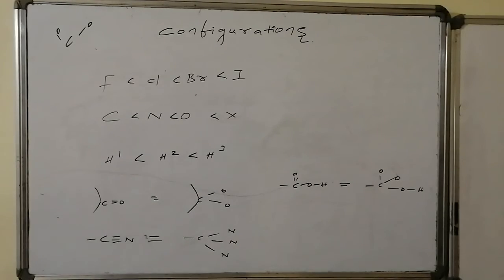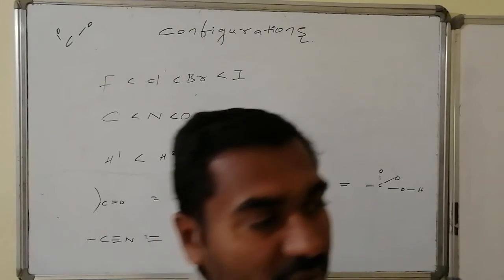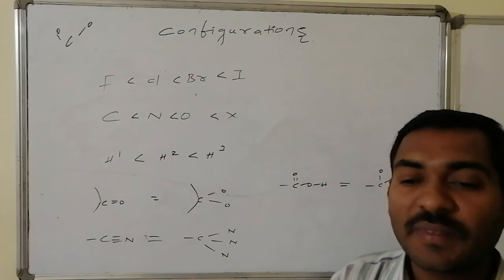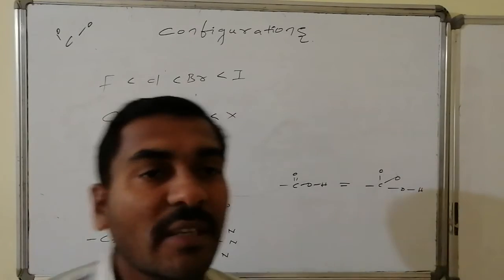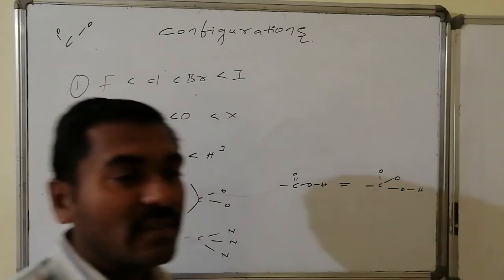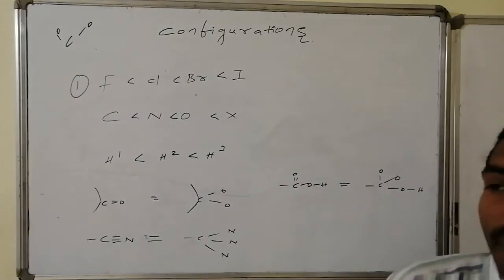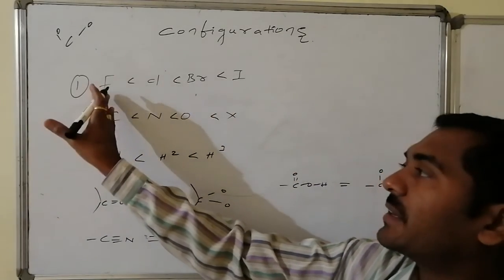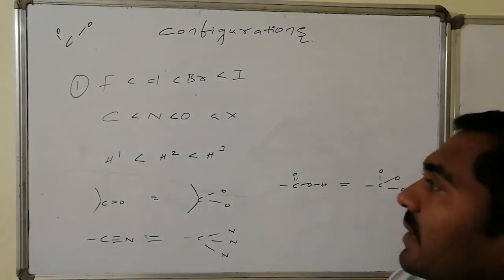Yes, some of the priority orders related to the recurring connectivities with respect to carbon. Suppose halogen atoms are there: compared to fluorine, chlorine has more importance; compared to chlorine, bromine has more importance; compared to bromine, iodine has more importance because the atomic number is increasing. The higher the atomic number, the higher the priority; the lower the atomic number, the lower the priority.